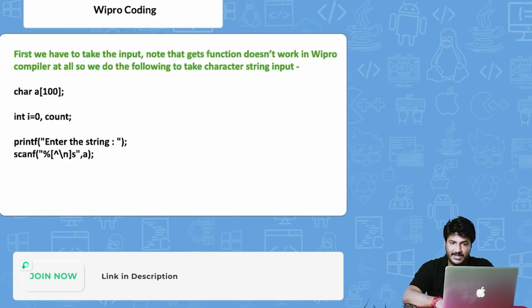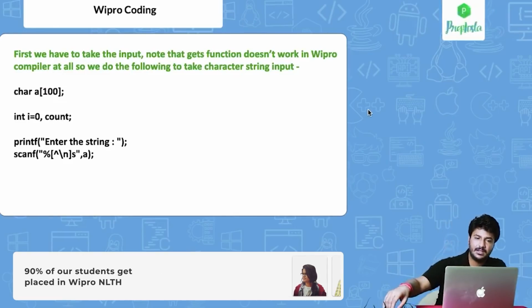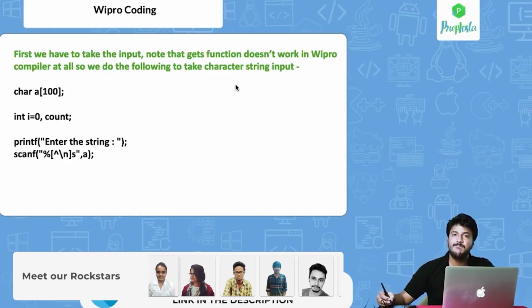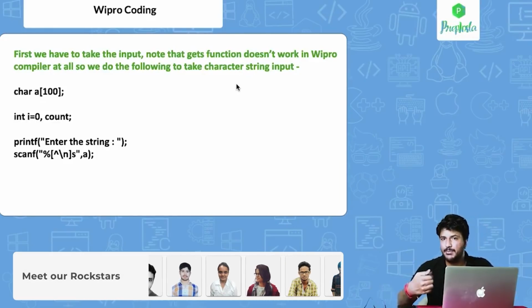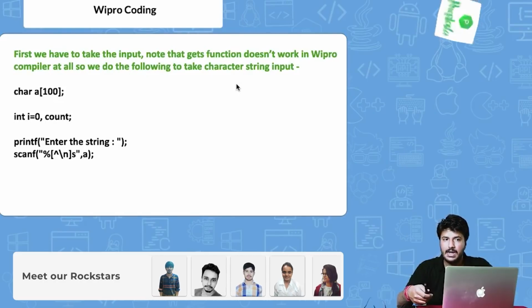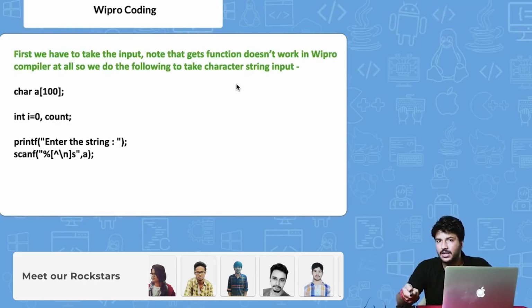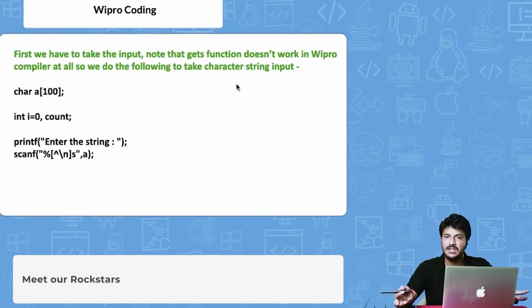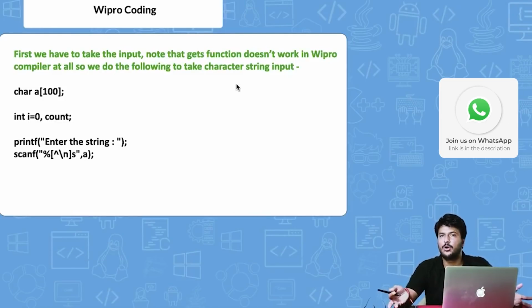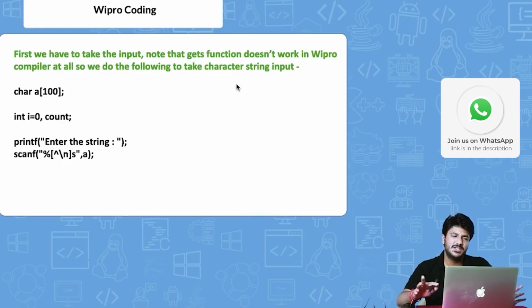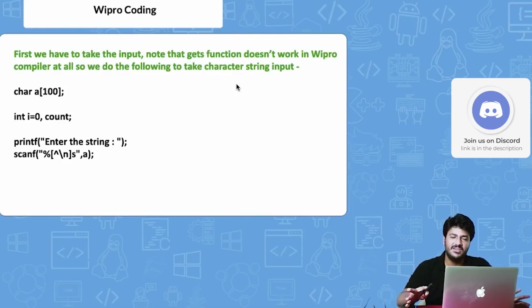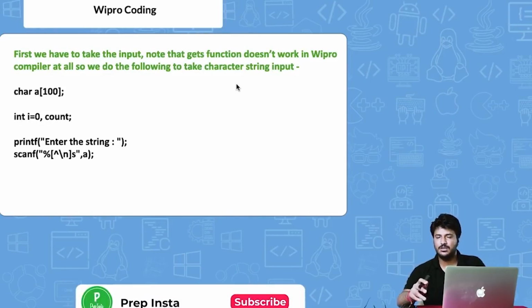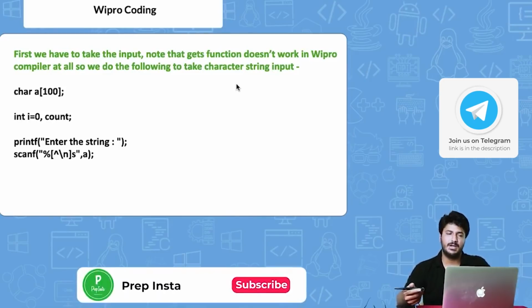One more very important thing I would like to highlight is that there is a problem in the Wipro compiler, and a lot of libraries do not work. It also happened in TCS NQT, and a lot of people who did not join our online classes had code that did not run because they were missing a few things, since the compiler has problems. We told all of that in our online classes. So I personally decided to give it to everyone for Wipro. It should not be that someone has written perfect code and it does not run because of a compiler issue.